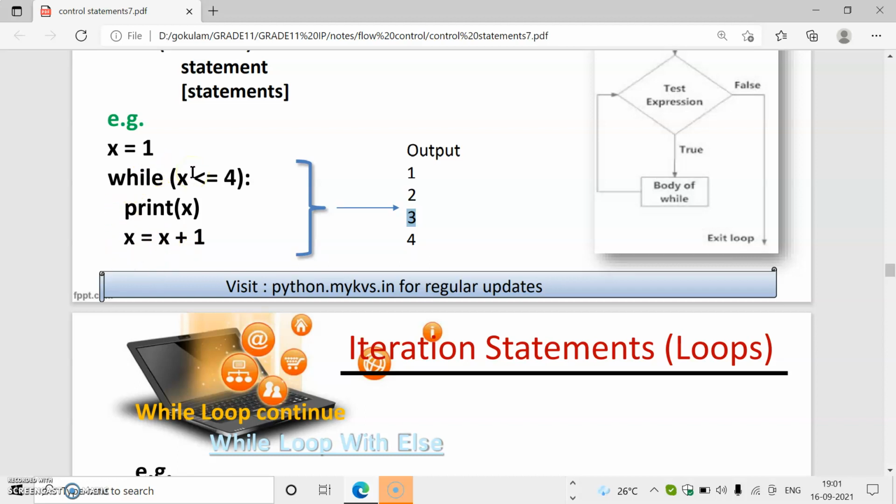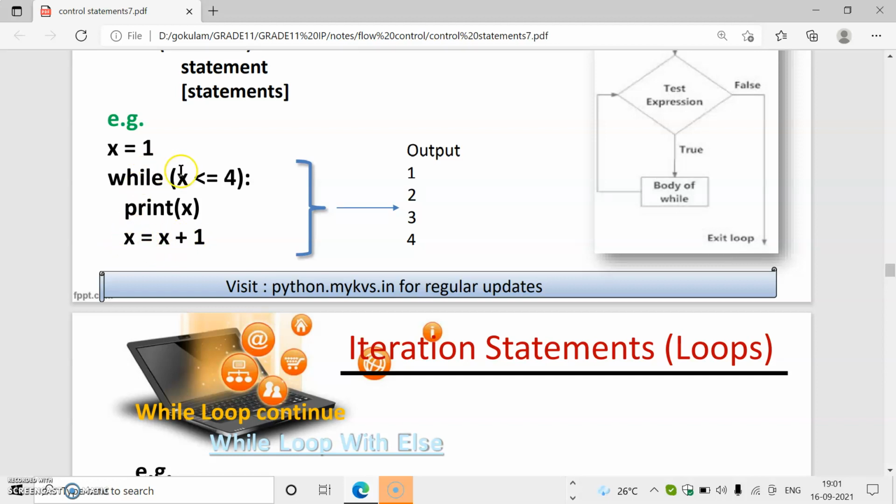Again it will check 4 less than or equal to 4. 4 less than 4 is false, but here the condition is less than or equal to. If either condition is true, then it will enter the loop. So 4 equals 4. Then what happens? Print x, that means 4 is printed. x equals x plus 1. The value of x becomes 5.